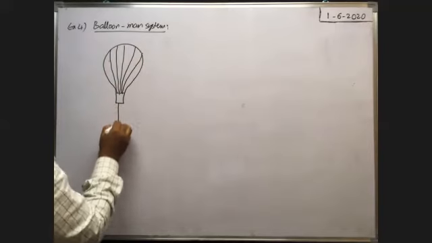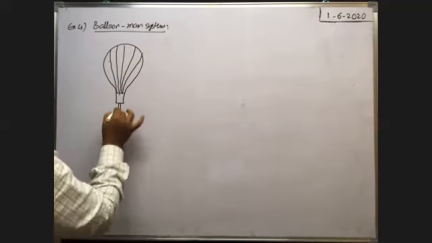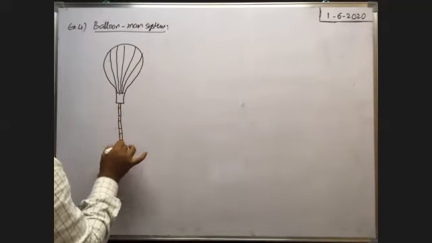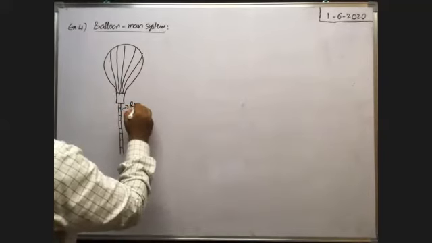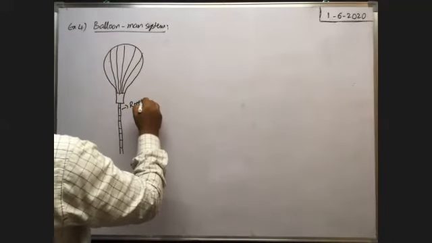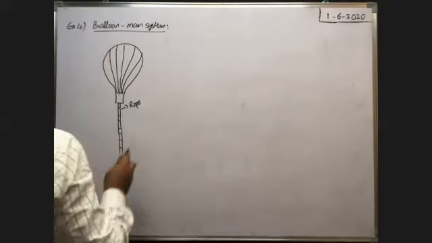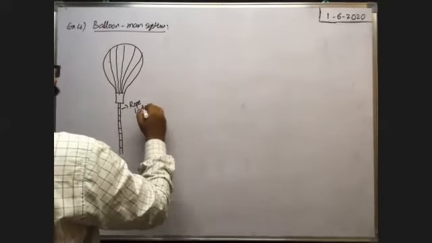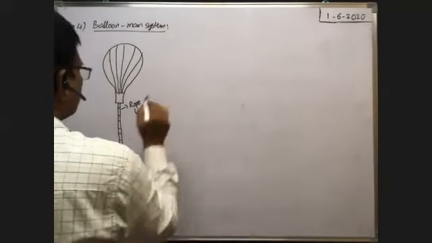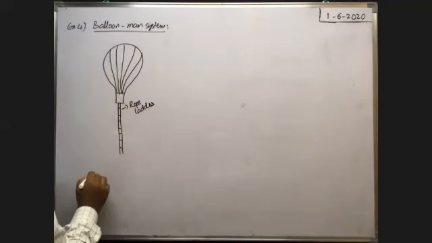To the balloon there is a ladder or rope. The rope is suspended from the balloon. It is a rope ladder. So by means of a rope, a ladder is made. Now, here the mass of the balloon with ladder